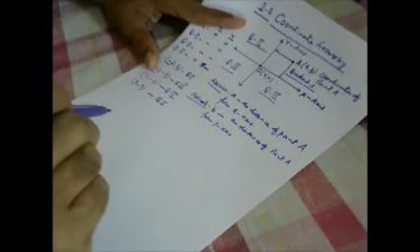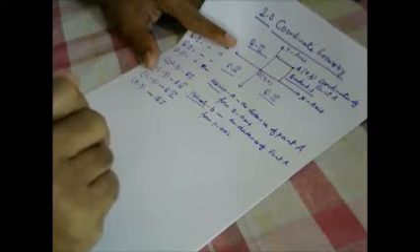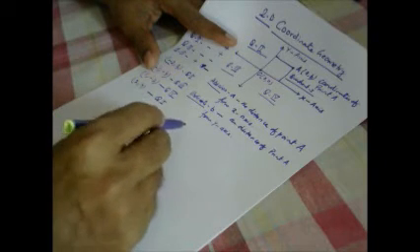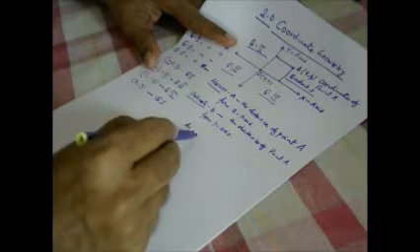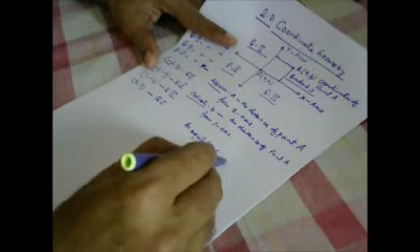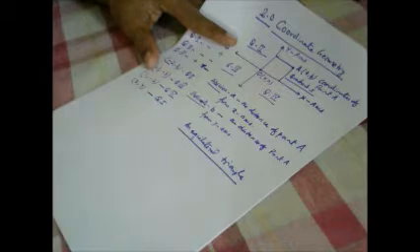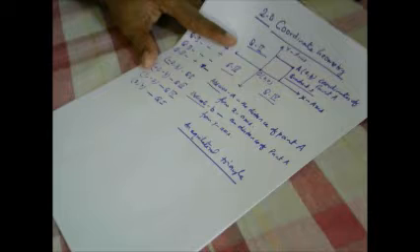Like suppose if you want to represent an equilateral triangle, we can represent it in any manner.